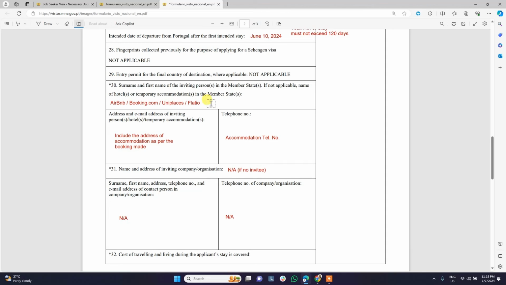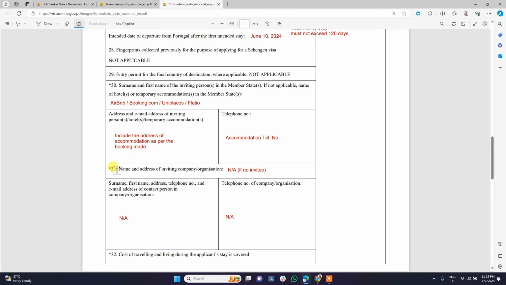And then, in that booking that you made, there is a complete address of the accommodation, apartment number, room number. You'll have to input it here in detail, as well as the telephone number of the accommodation. If you've done the accommodation booking through this platform, all this information, the address, the email address, and telephone number will be all in that document, in the reservation.